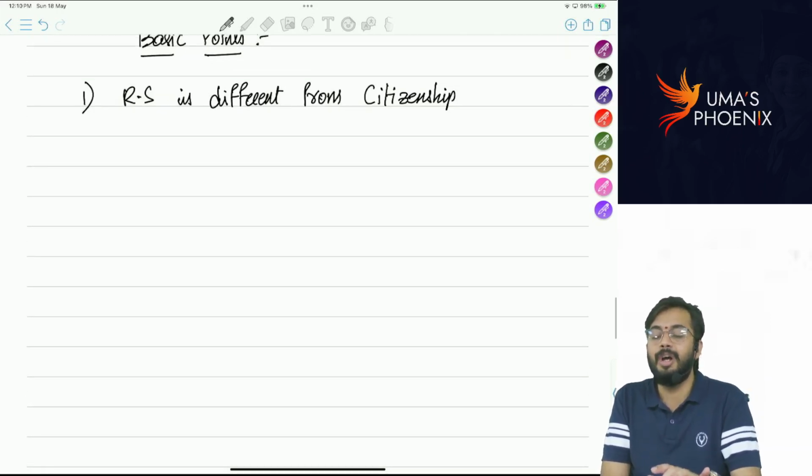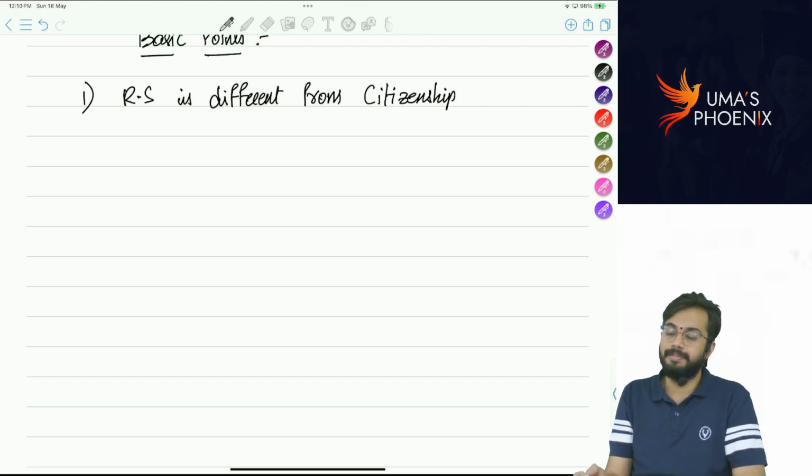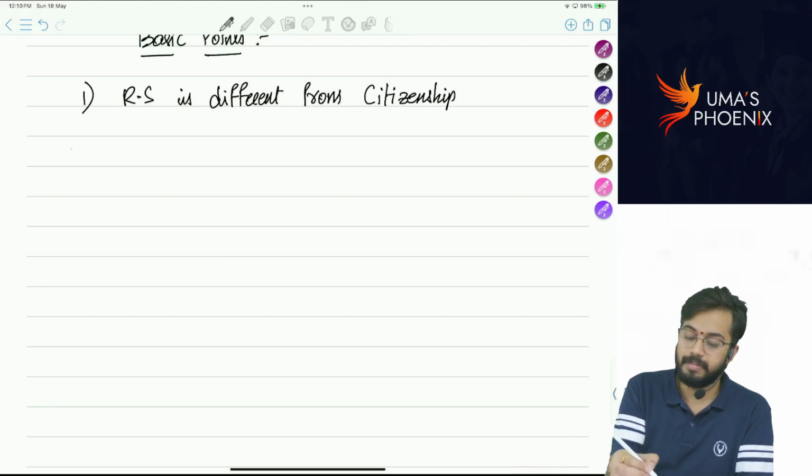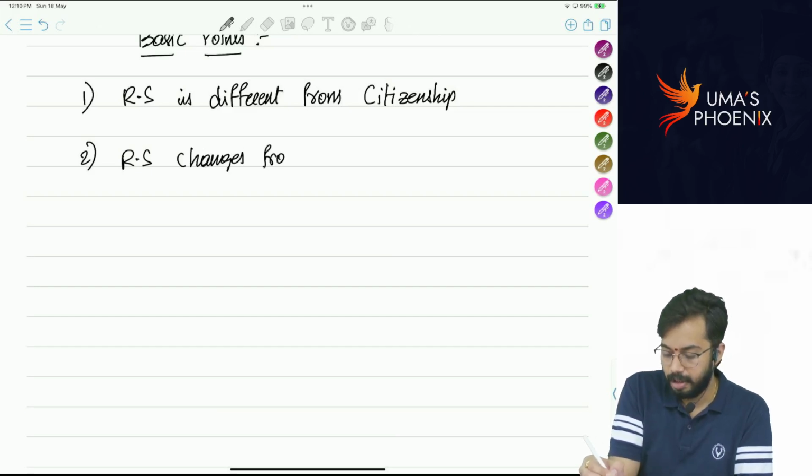Okay. So I hope you understood the first basic point. Shall I go for the second one? Yes. Residential status changes from one country to another country.